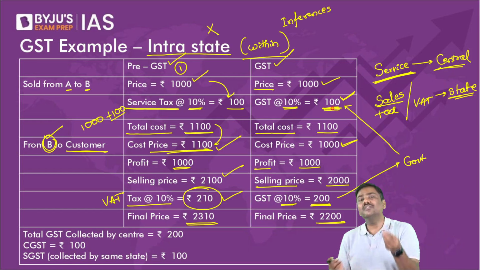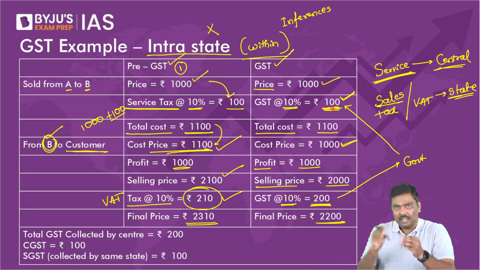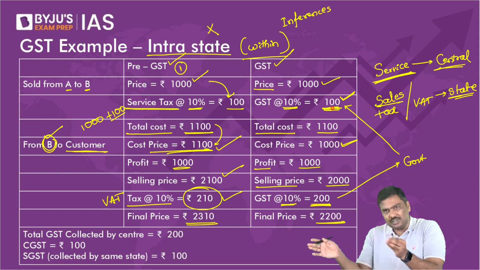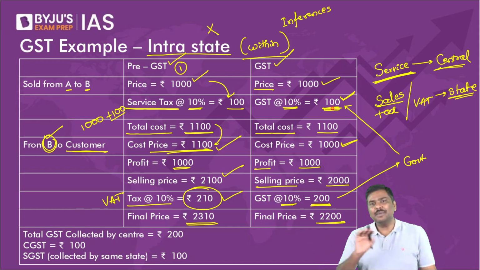Sir, how will they give it back? You are supposed to have accounts with the tax authorities. You will have a certain account with the tax authorities. They will transfer that credit into your account. That is a basic idea.